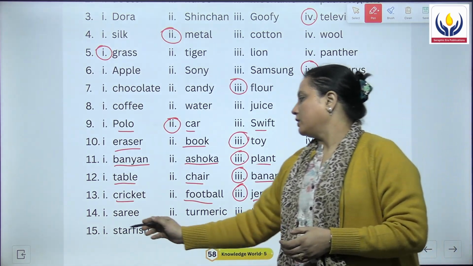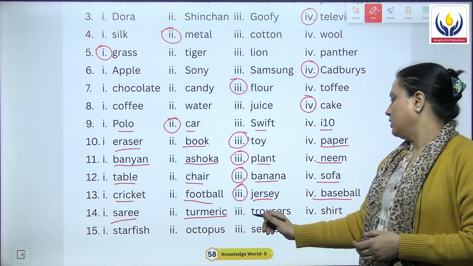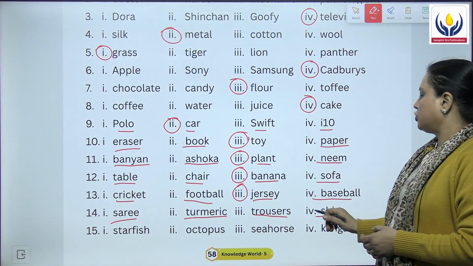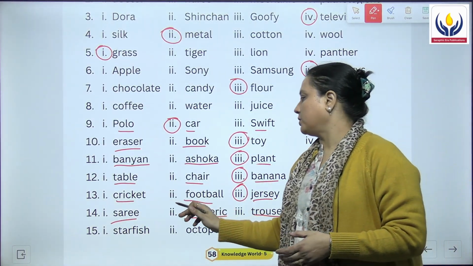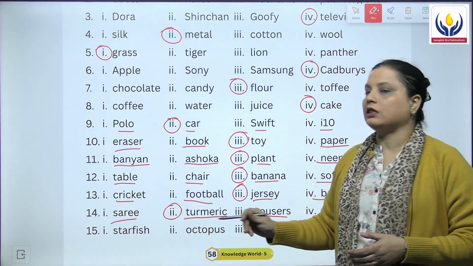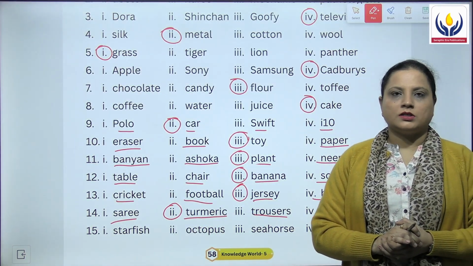Next is sari, turmeric, trousers and shirt. Shirt, trousers and sari are all clothes, whereas turmeric is a spice, जिसको हम हल्दी भी बोलते हैं. Haldi, this is used in the kitchen.